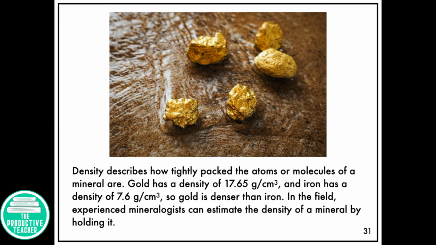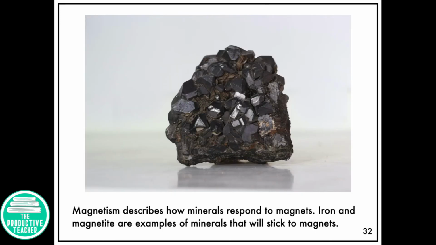Density describes how tightly packed the atoms or molecules of a mineral are. Gold has a density of 17.65 grams per centimeter cubed, and iron has a density of 7.6 grams per centimeter cubed, so gold is denser than iron. In the field, experienced mineralogists can estimate the density of a mineral by holding it. Magnetism describes how minerals respond to magnets. Iron and magnetite are examples of minerals that will stick to magnets.